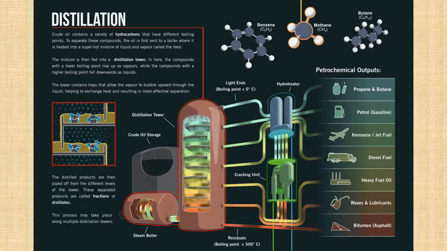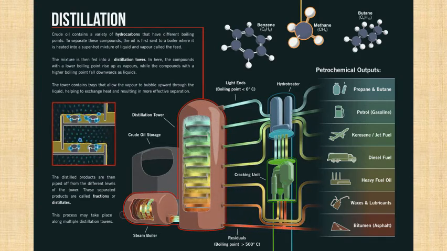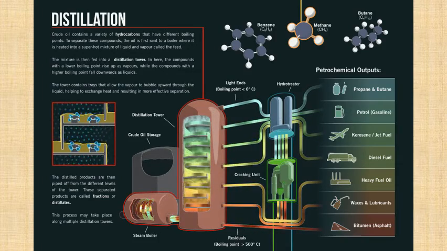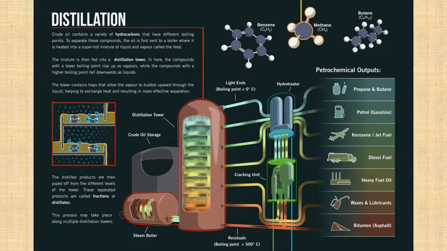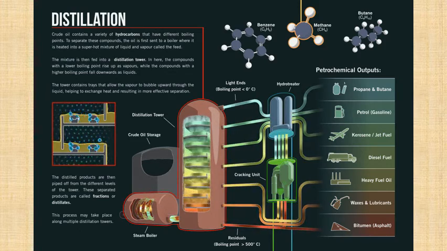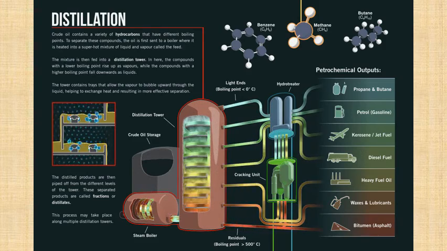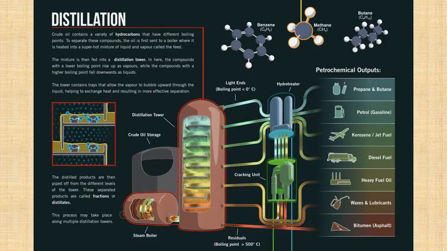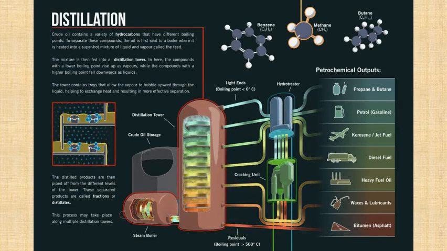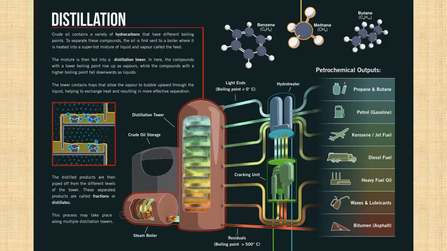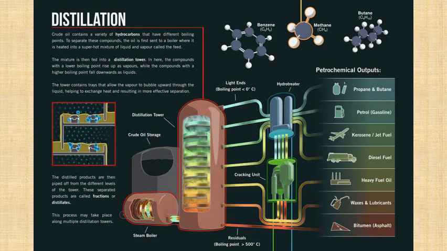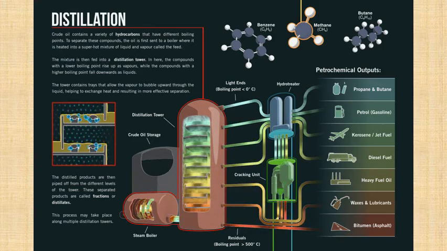You can see the waste is flowing down, or the extra which doesn't get boiled will continue to flow down, and that will boil at a higher temperature. That might be C6H12. And then what doesn't boil there also will come a little more down, and then it will boil at a slightly higher temperature. So at every level there's a particular temperature. What boils there will be separated, what doesn't boil there will go down, then what boils there will be taken, what doesn't boil there will go down. So this is a very important picture. Please draw it and write down the explanation.